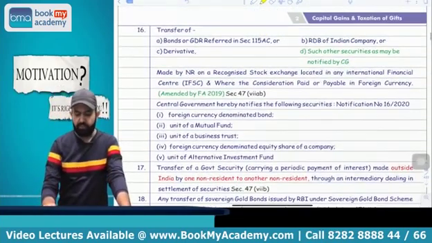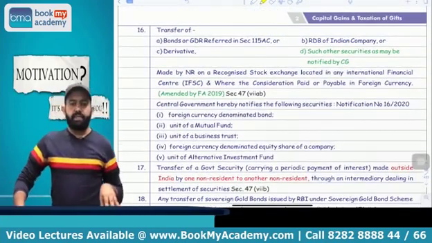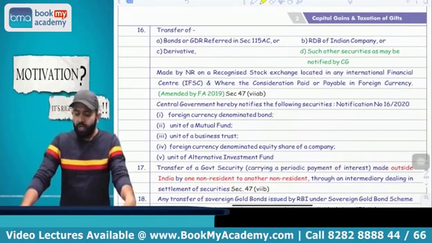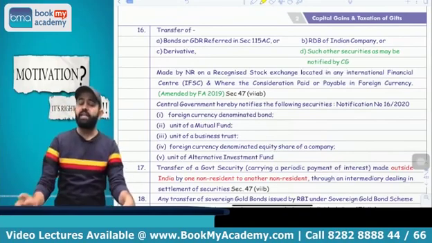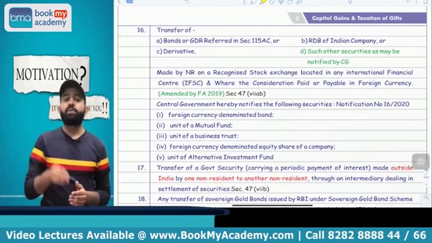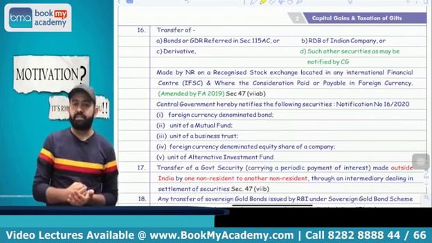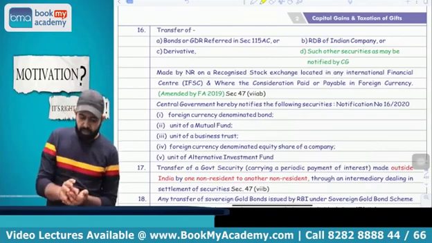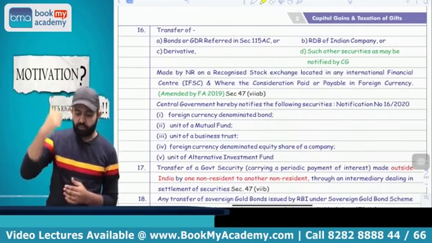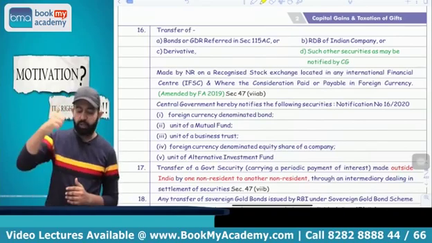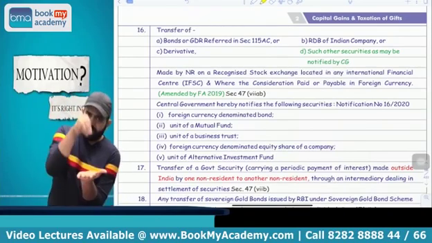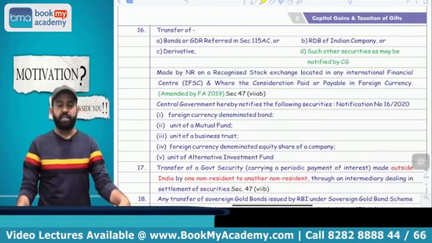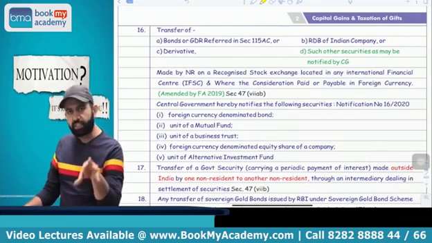Now try to understand one more thing. If any non-resident transfers bonds or GDR or derivatives or RDB, rupee denominated bonds, or any other security as may be notified, on a recognized stock exchange of the IFSC, that is the International Financial Services Centre. India's first IFSC is located in Gandhinagar, near Ahmedabad. So if he transfers these assets: bonds or GDR referred under section 115AC, or rupee denominated bonds of an Indian company, or any other security notified, or derivatives, on the recognized stock exchange of the IFSC, in that case it is not treated as a transfer, and capital gain is not applicable. The condition is that consideration should be received in convertible foreign currency.